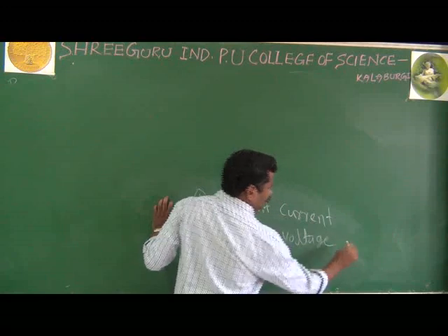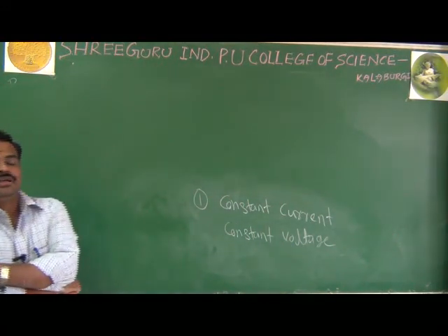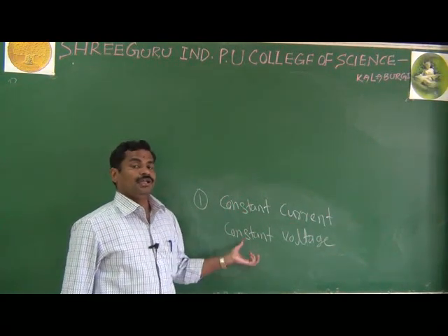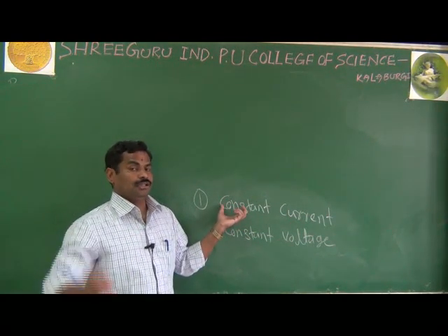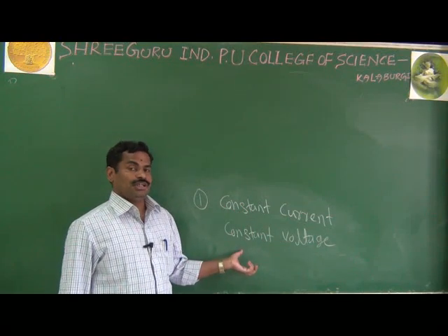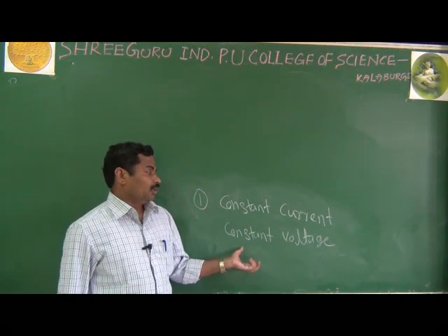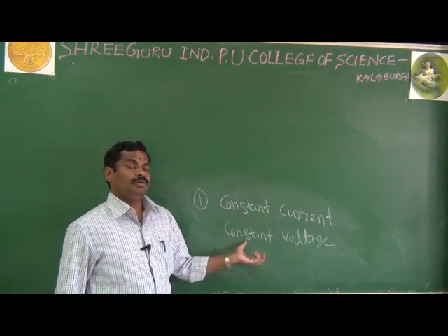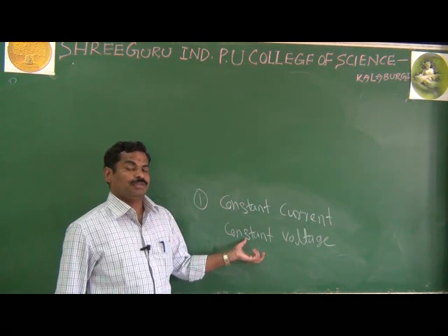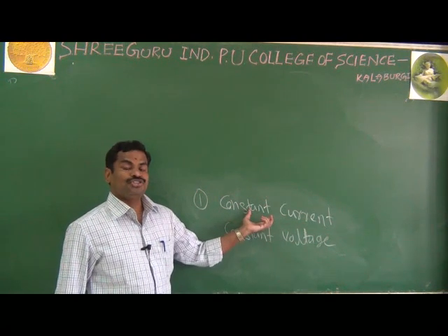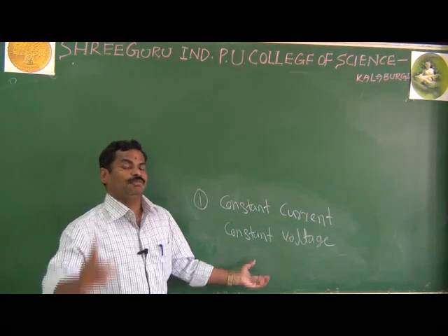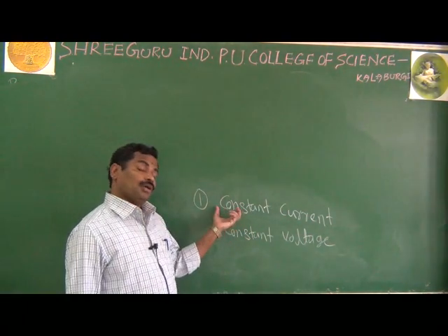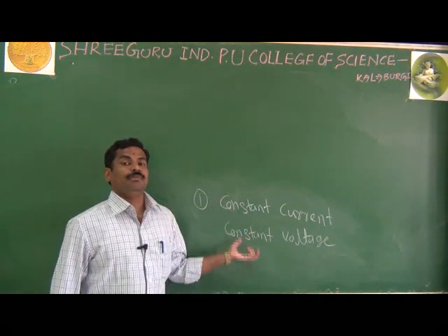We want the constant current and constant voltage. The constant current and constant voltage is given by your DC voltage. As we know already, if you apply the AC voltage as a biasing, then what happens? The current and voltage may change. But for the biasing purpose, we want the constant current and constant voltage. This is one important reason why you are not applying the AC voltage as a biasing.